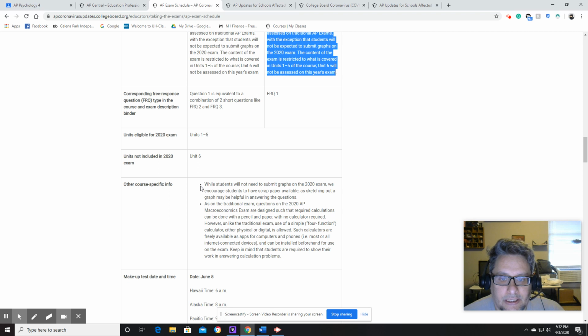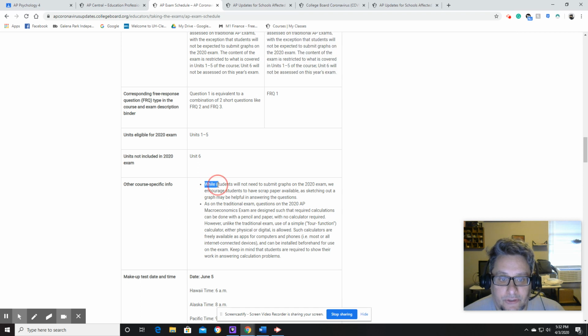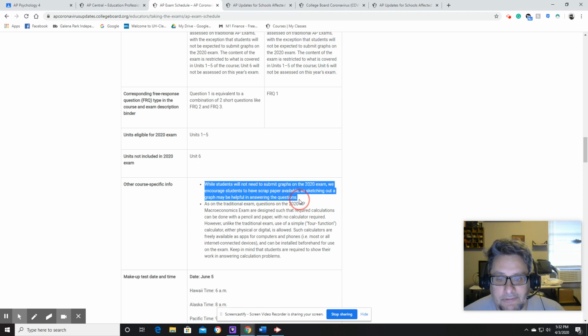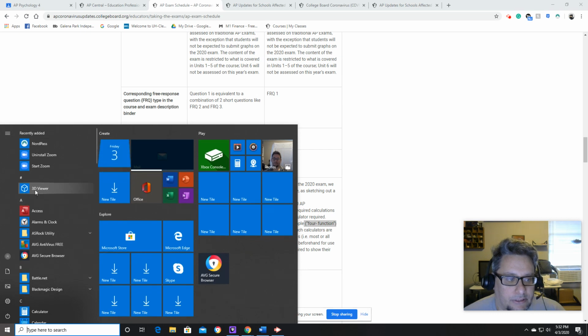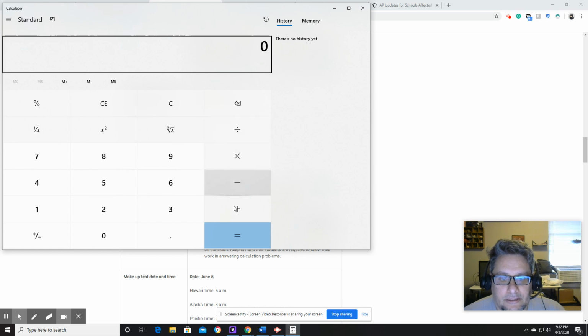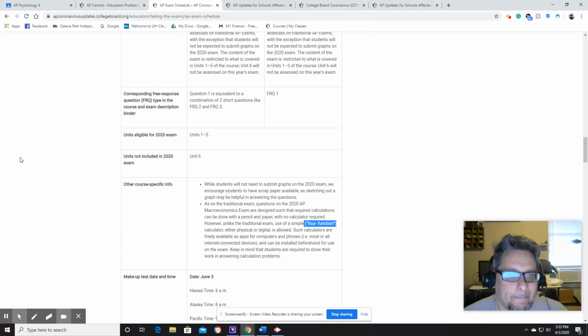Then it's going to talk about some specifics. So for you guys, you're not going to have to draw graphs, which means you're probably going to have to interpret graphs, but you won't have to draw them. So you can use a 4-function calculator, which is just, if you go over to your computer over here, and then calculator, it's just got plus, minus, multiply, and divide, right? That's all you're going to need for that particular class. All right, so there is that.